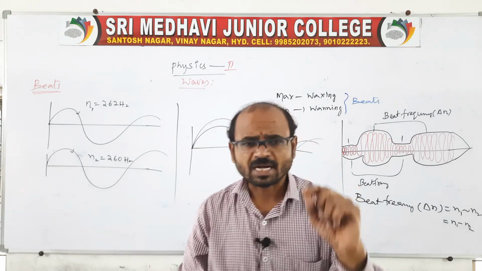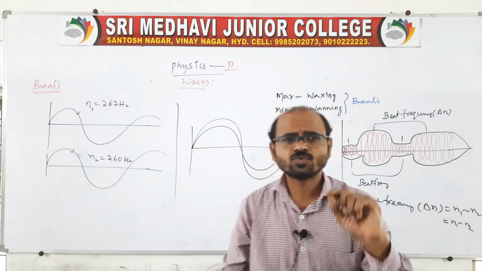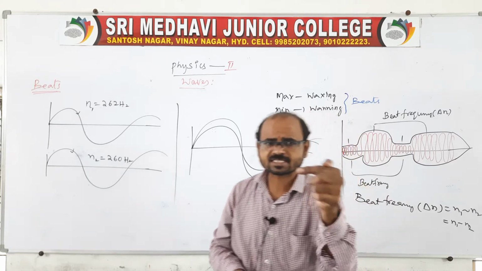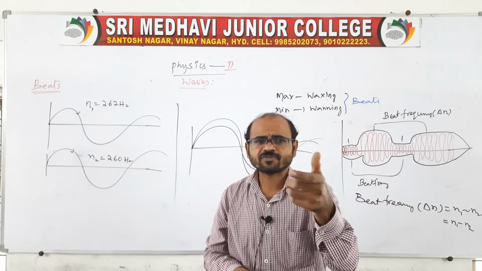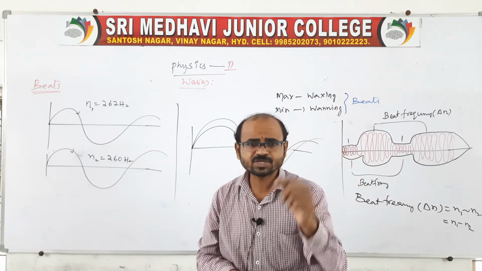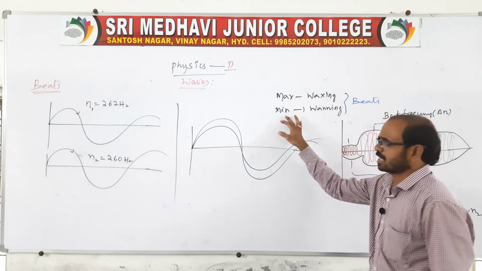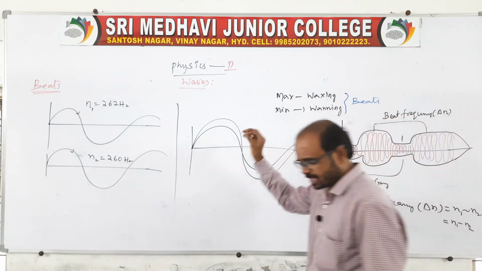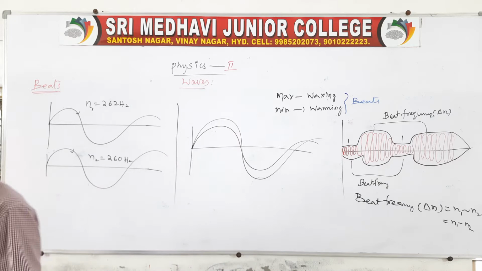So the maximum is possible when the two sound waves are in the same phase, crest overlapping crest and trough overlapping trough. When they meet in opposite phase, we get the minimum of sound. So remember, we have beats with maximum and minimum, and the beat frequency is the number of beats heard per second.